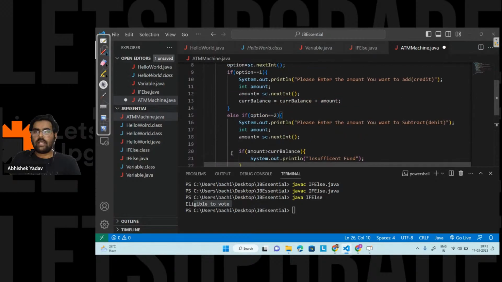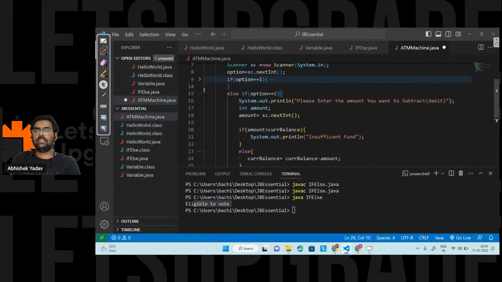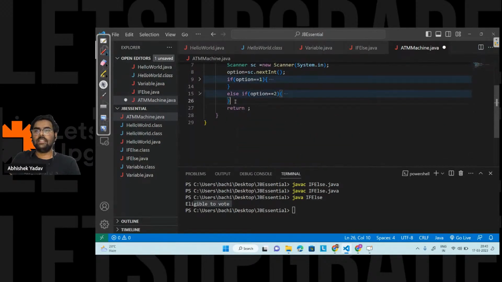Now here, this is an if condition, this is an else if condition, and now we will move to the else part. That is the third condition, that is the option. If the user is not pressing 1 or 2, that means he is pressing some invalid key, right? So here I will write System.out.println invalid choice.